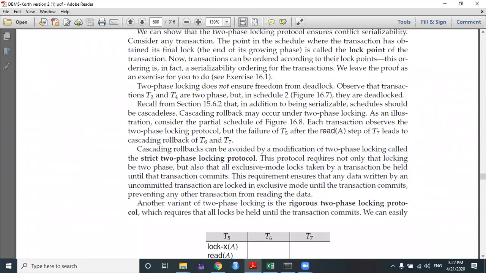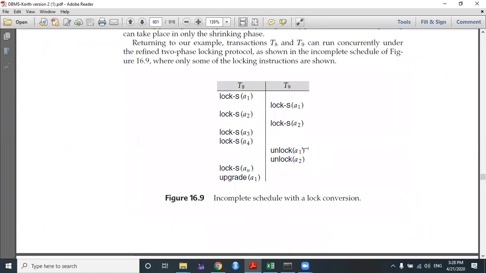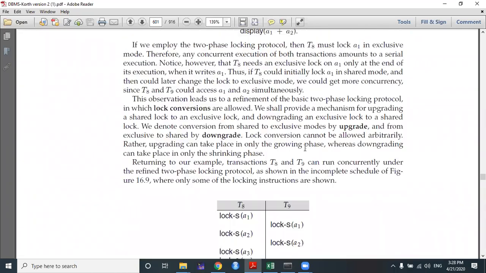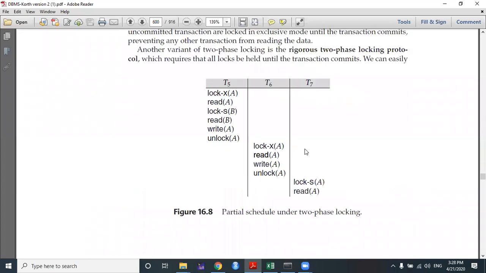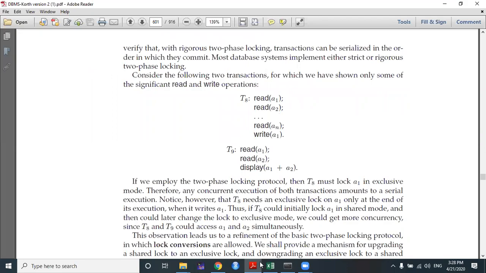I already told you the two drawbacks of two-phase locking. The first drawback is that cascading rollback is possible, and the second is that deadlock and starvation are also possible. That means two-phase locking is not free from deadlock and not free from starvation. There are other types of protocols we will learn in future, such as the timestamp ordering protocol, which are used to be free from deadlock and starvation. So that's all about today's lecture.